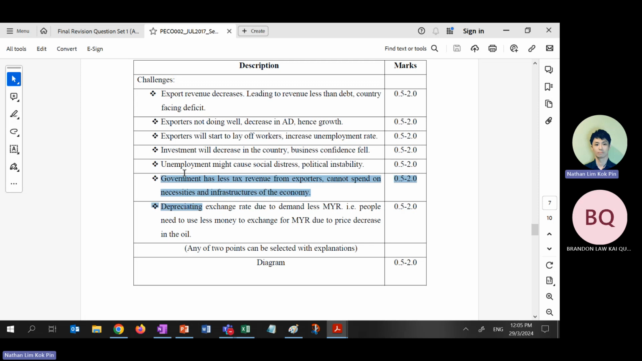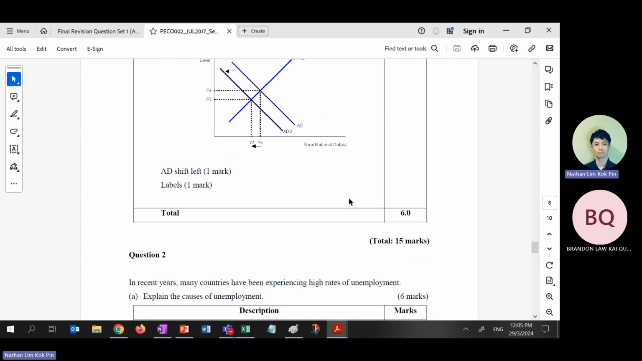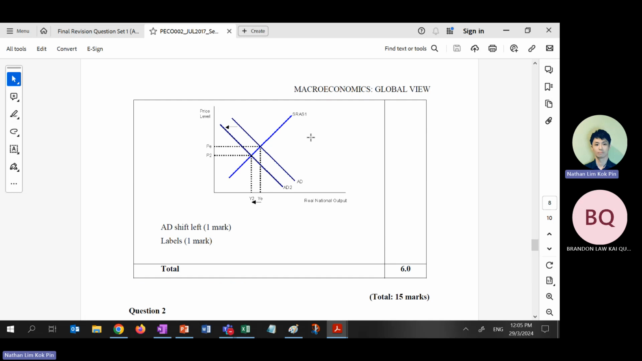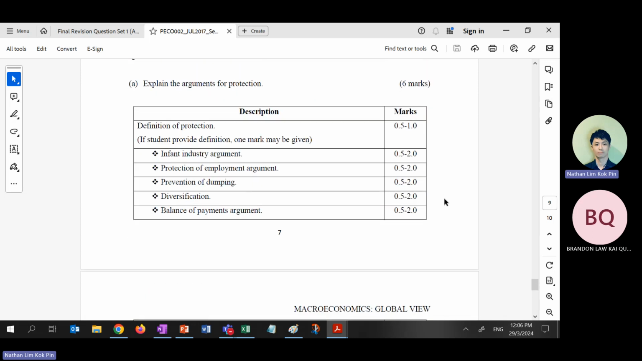Actually, this is the two main ones that you need to link. Okay, and also FDI. Right? Okay, so use the AD-AS model. Show me: AD shifts to the left, economy slows down, Y1 to Y2. Like that. Okay. This one, high unemployment, is not coming out.